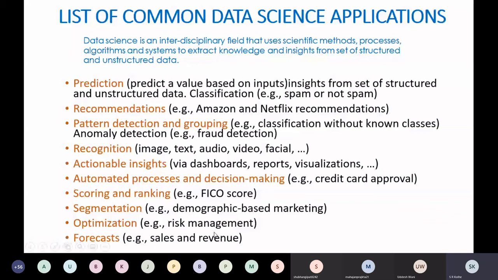So this list is incomplete. A lot of other applications you can add. These are applications of data science and ultimately applications of artificial intelligence.